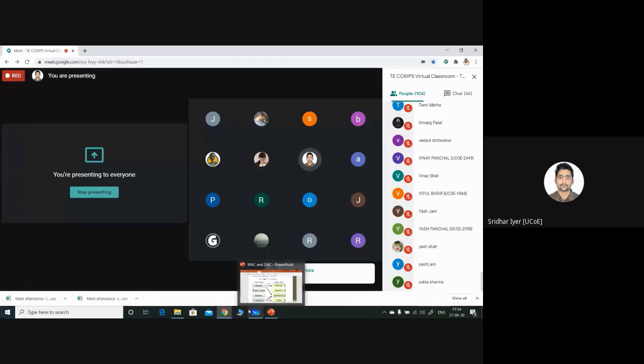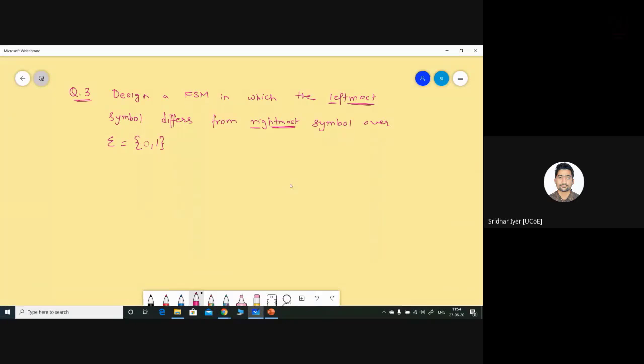Kindly take the question and let me explain the logic. Then you can try on your own, and if not, we can complete this particular logic. Let me try. The very first thing is you have to accept a symbol first. For example, if you are accepting a zero, then the last symbol should be a one. Similarly, if you're accepting a 1 first, then the last or the rightmost symbol should be a 0. Then only the string will be accepted.